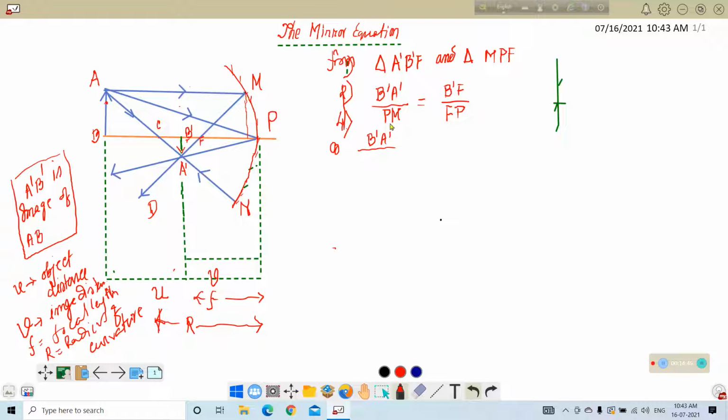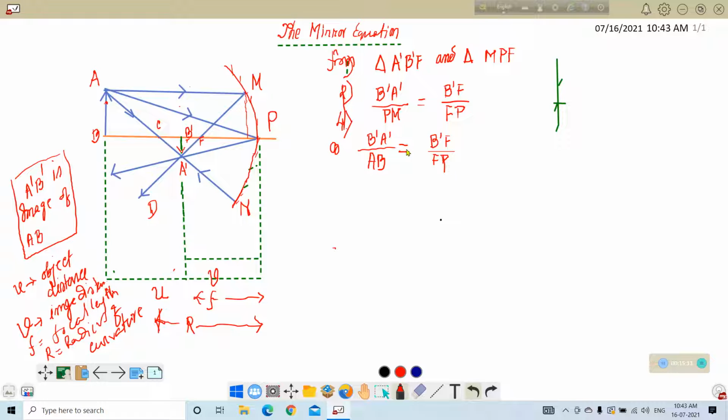So the right hand side will be similar: B prime F by FP.